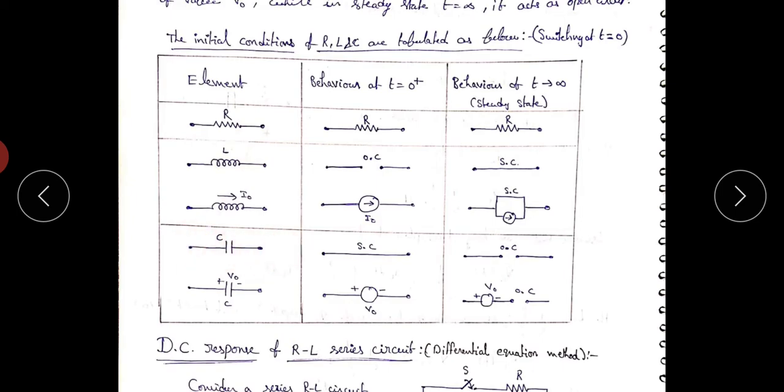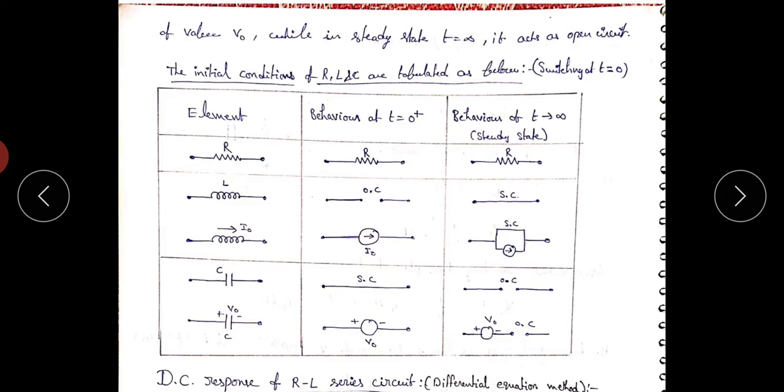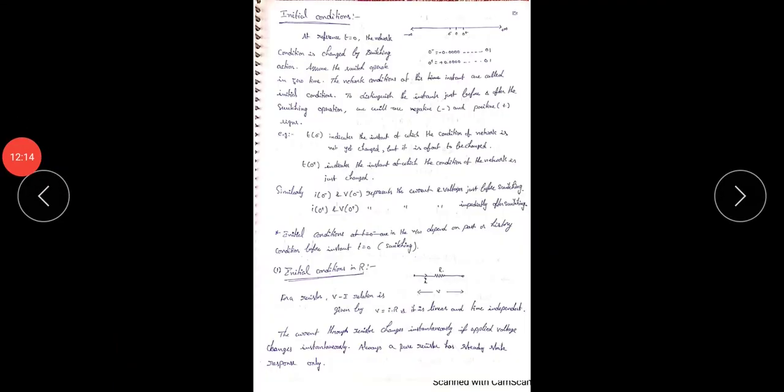So next one, capacitor. At t = 0+, the capacitor acts as a short circuit, and at t = infinity, the capacitor acts as an open circuit. If initially the capacitor is charged with a voltage of V0, at t = 0+, the capacitor acts as a voltage source with source value V0, and at t = infinity, the capacitor acts as a voltage source in series with an open circuit. The initial conditions are very useful for determining the arbitrary constants present in the solution.